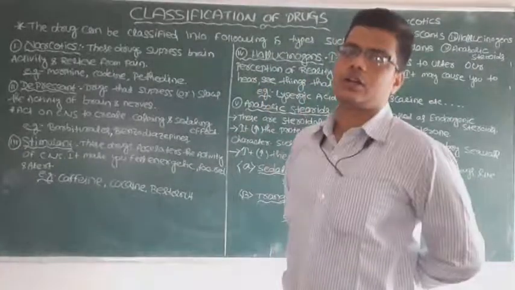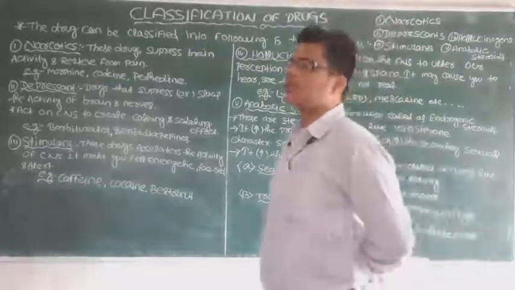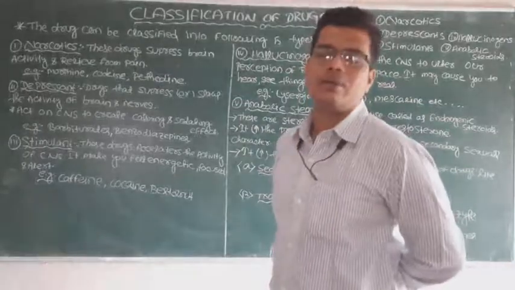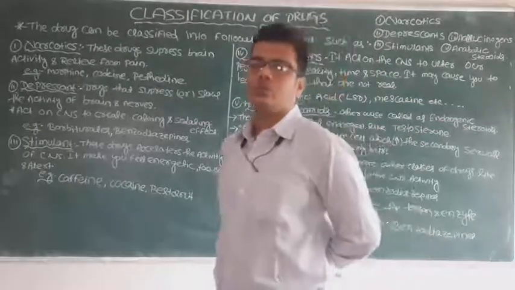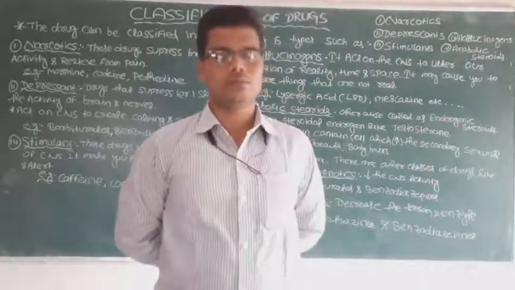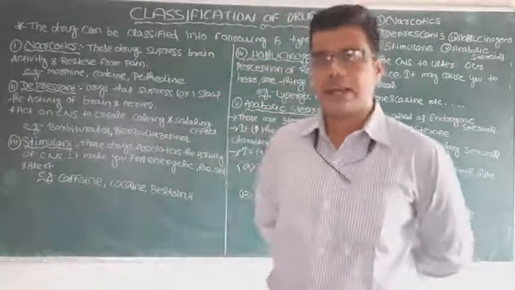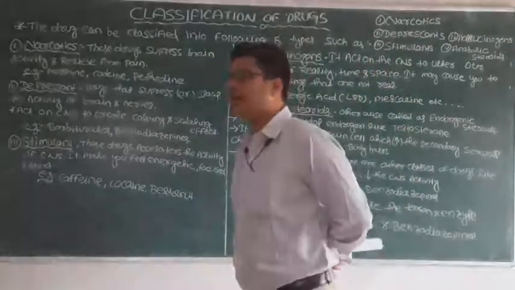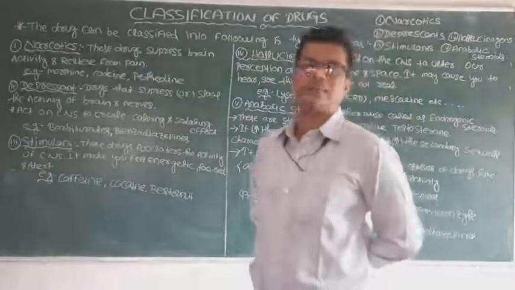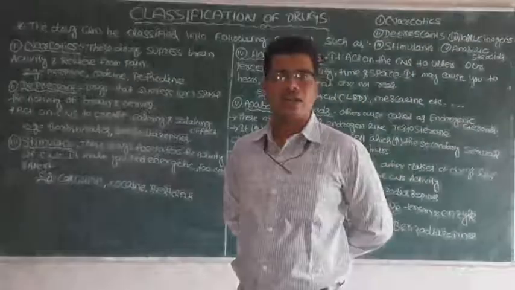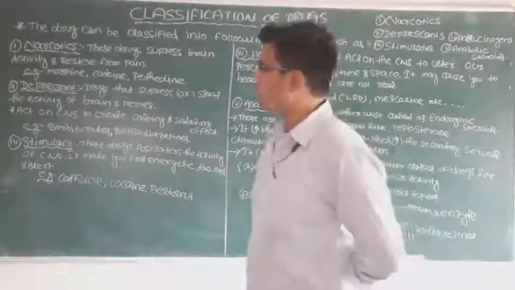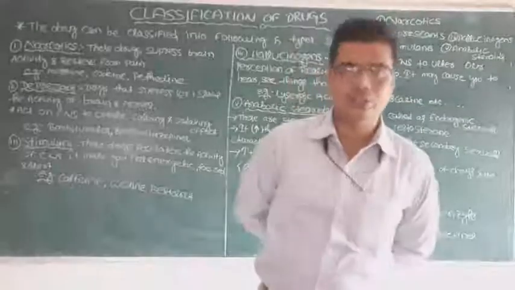In the composition of the drug, these are mainly available in the form of painkillers. Generally we go to the medicine shop and ask for a painkiller. They give a medicine, and that medicine contains morphine, codeine and pethidine. These are generally called narcotic drugs. In local language they are called painkillers, but in the pharmaceutical field these are called narcotic drugs.